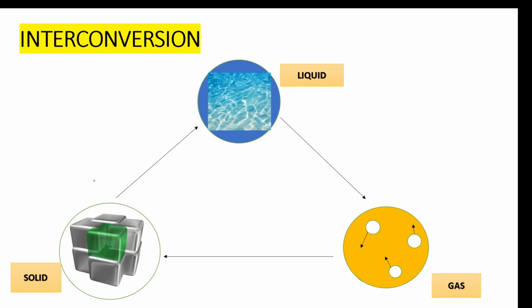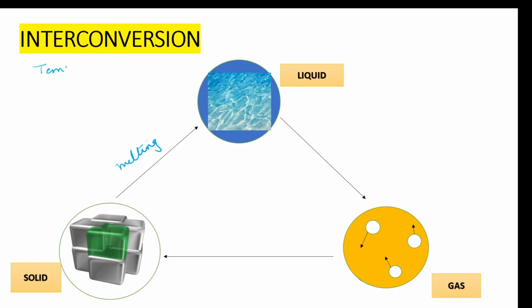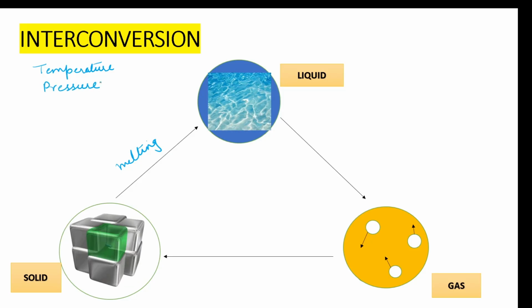Firstly, seeing solid changing into liquid state, that is, conversion of solid into liquid will take place on heating, and the process will be called melting. Now remember that these things will take place under conditions when there is a change in temperature and pressure. So solid changing into liquid state, the process is called melting. Liquid state changing into gaseous state on heating is called vaporization.